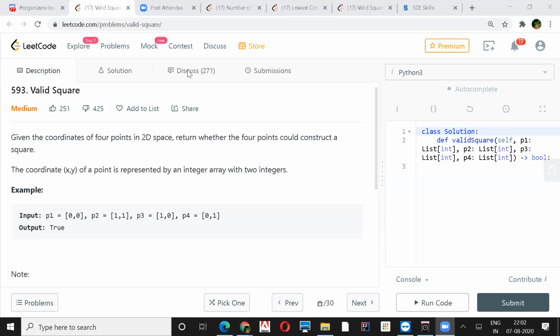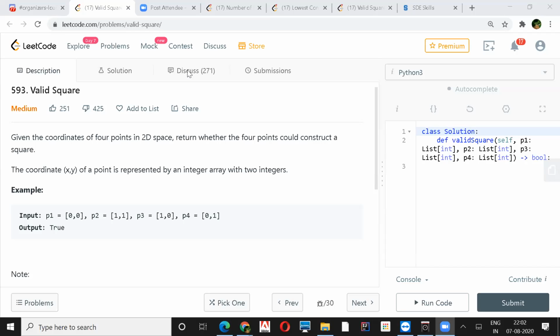Worst case, distance. So what Shashank is saying is we find NC2, the total number of lengths would be NC2, so 4C2. Out of these 4C2, if any two of them are root 2 of the rest, then it is a square. Yes.